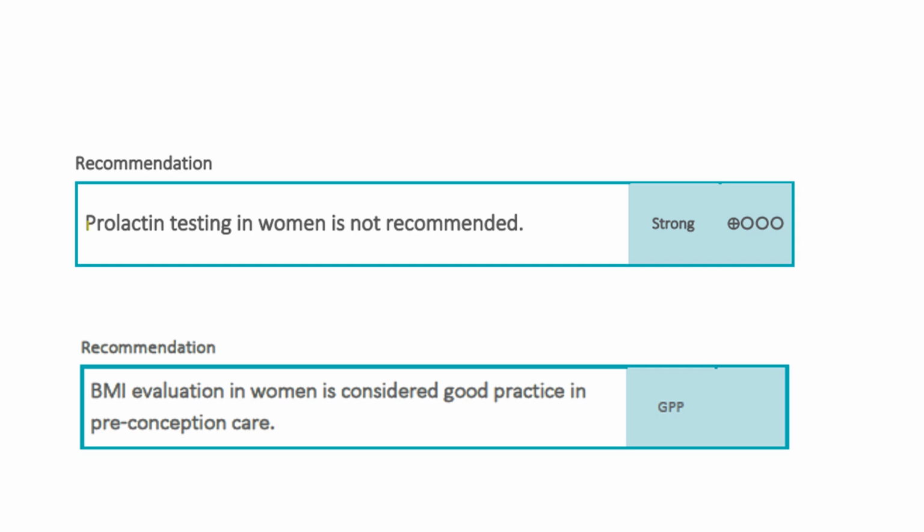Prolactin is not recommended in unexplained infertility, as no role has been identified, and BMI evaluation is considered good practice for preconception care. So in the initial evaluation of an infertile couple, we will evaluate the BMI and ask them to adopt a healthier lifestyle to improve spontaneous conception.